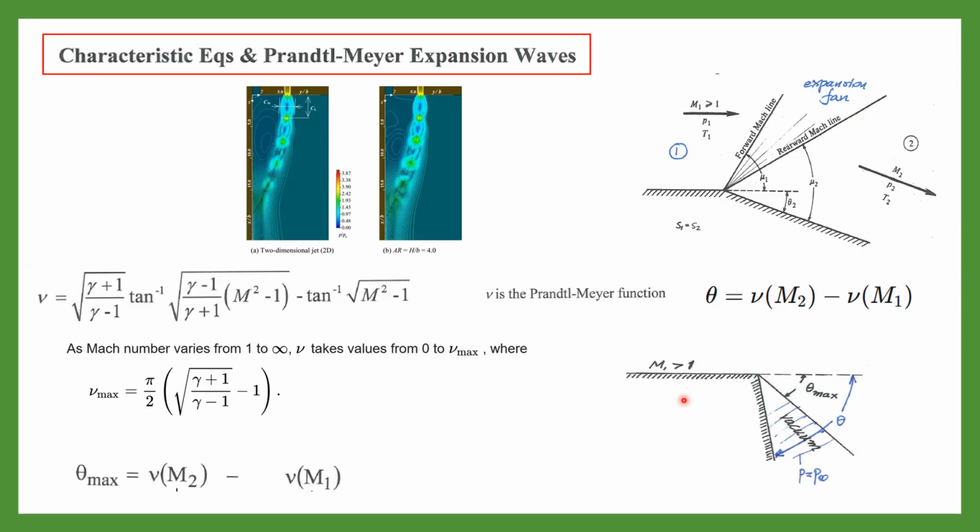Mach number. The maximum nu, corresponding to Mach going to infinity, is given by this relation, and the maximum theta corresponds to the maximum nu minus nu at Mach 1, corresponding to the minimum nu. The minimum nu corresponds to Mach equal to 1, where nu is equal to 0.